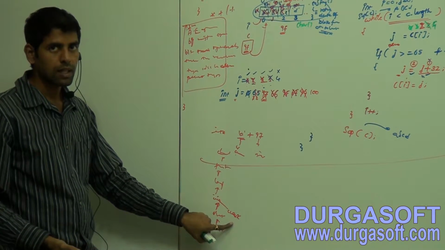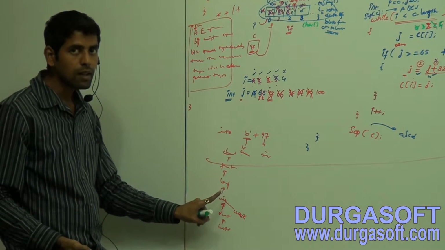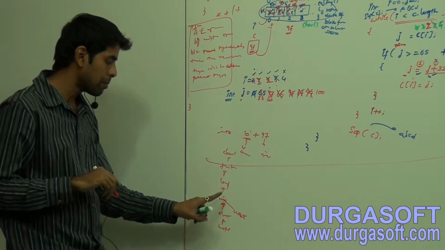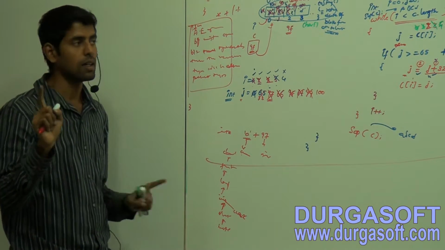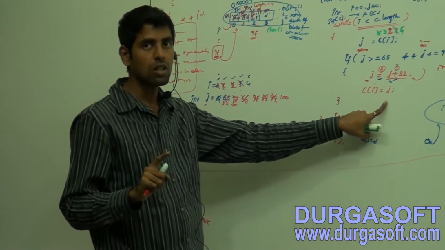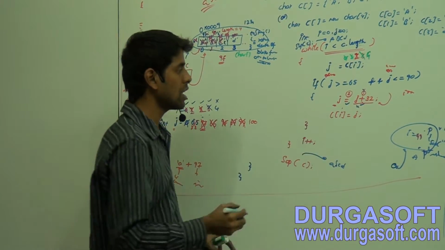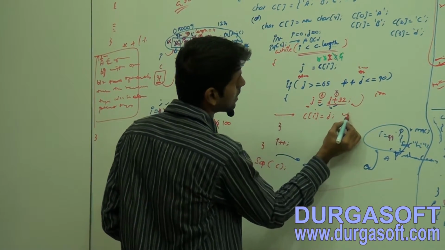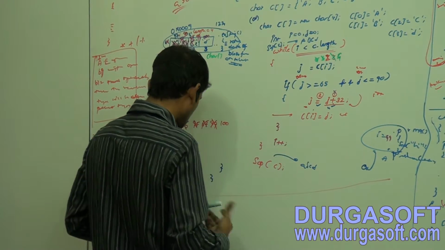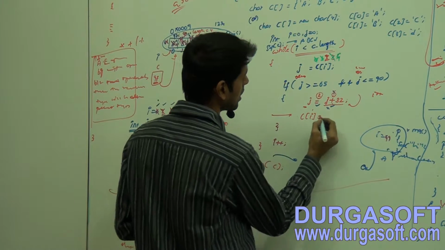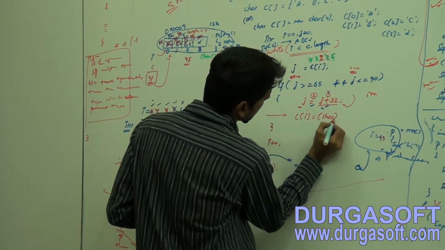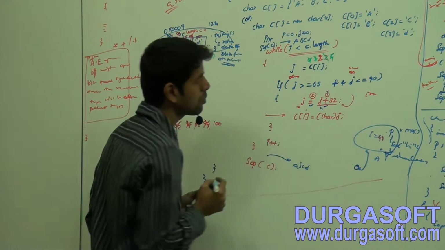Child burdens are bearable by the parent, but parent burdens are not bearable by the child. That's the meaning of possible loss of precision. At this statement you are getting a compile time error. How to avoid that? Simple: perform explicit typecasting. Put char, that's it.